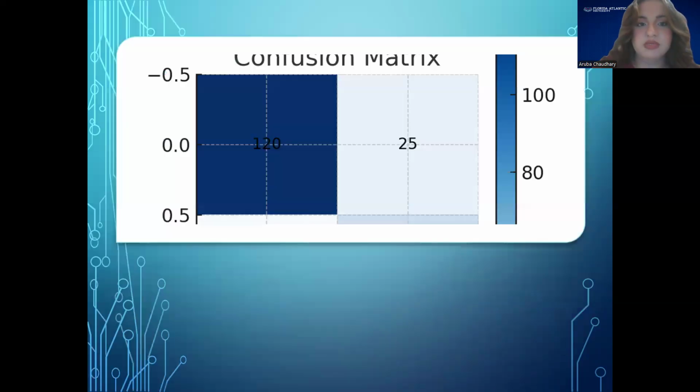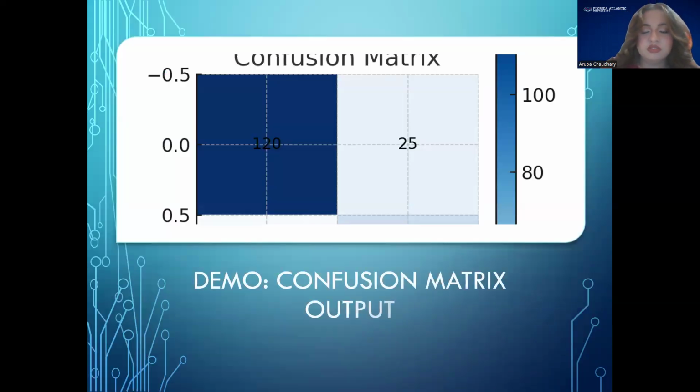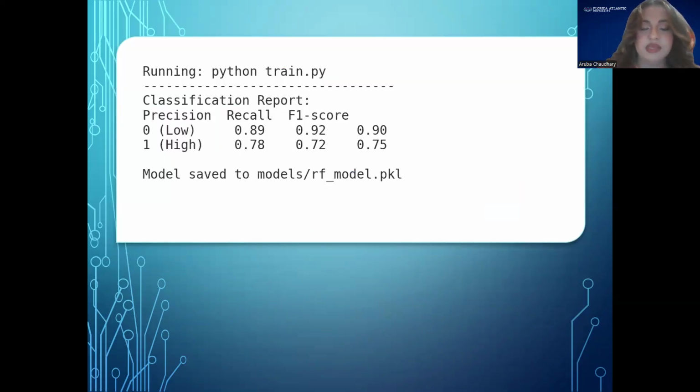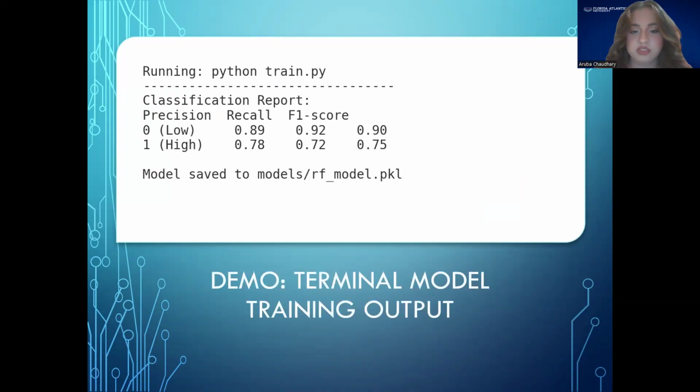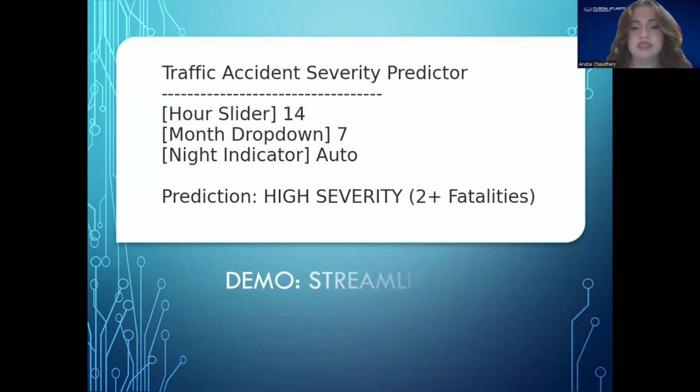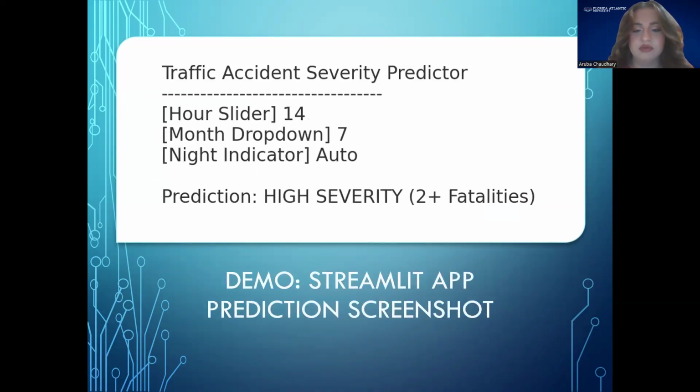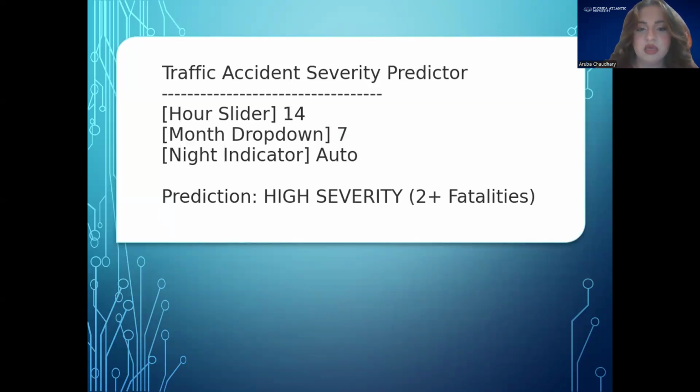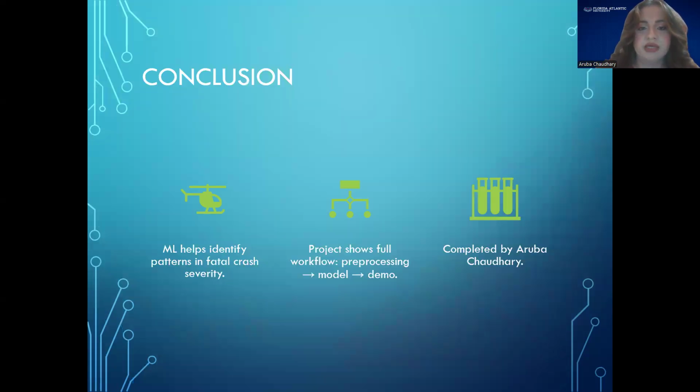Let me show you my demo slides. So this is the confusion matrix output. This was the terminal model training output, and this was the Streamlit app prediction screenshot. And then I'll go back to where I was.